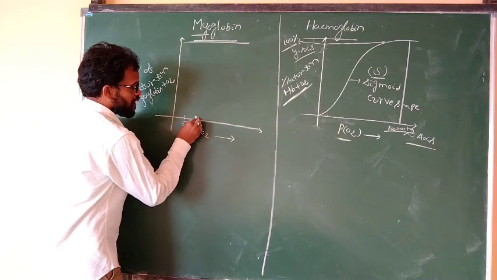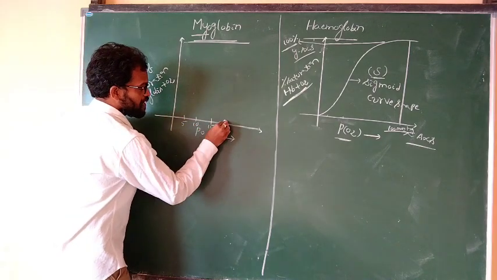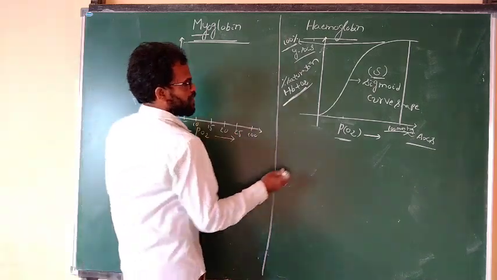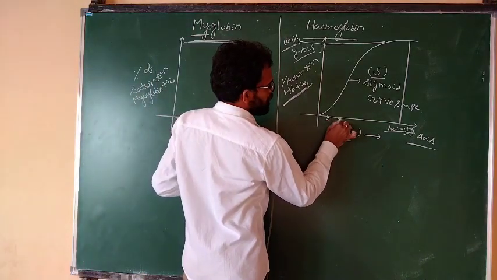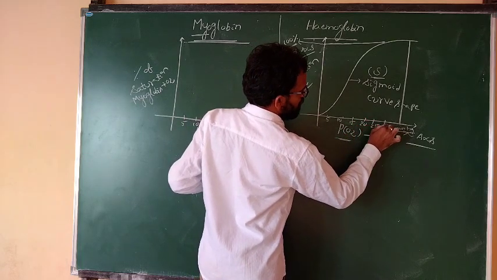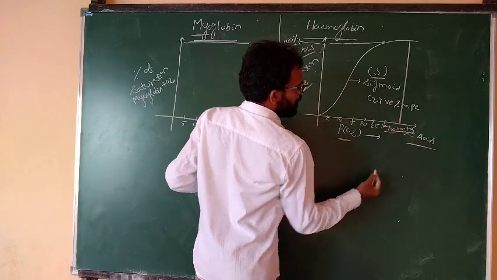For example, partial pressure 5, 10, 15, 20, 25, 30, up to 100 mmHg.